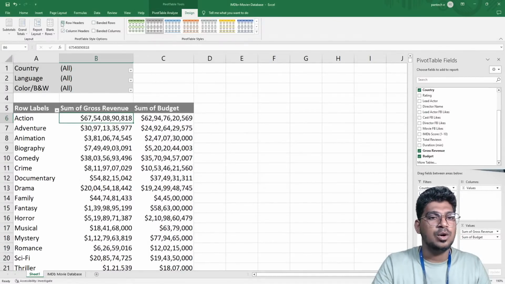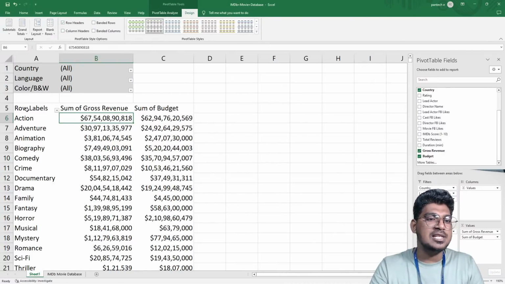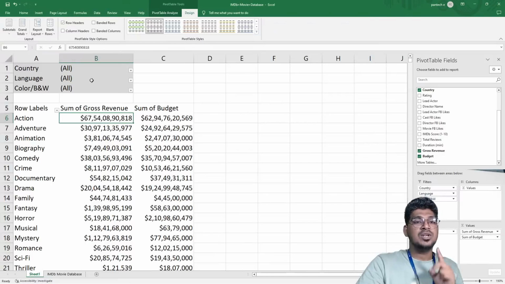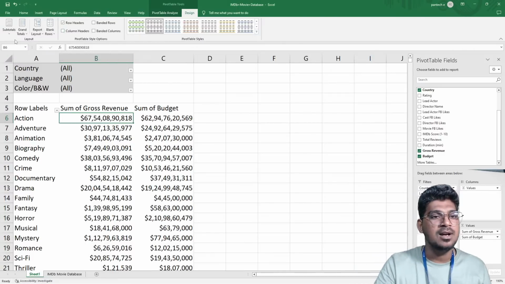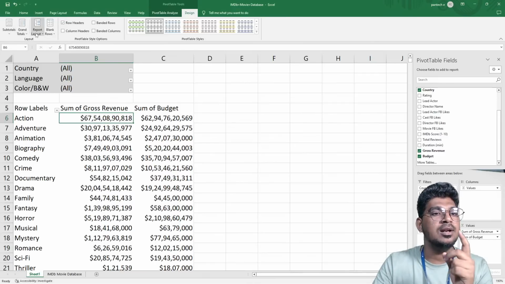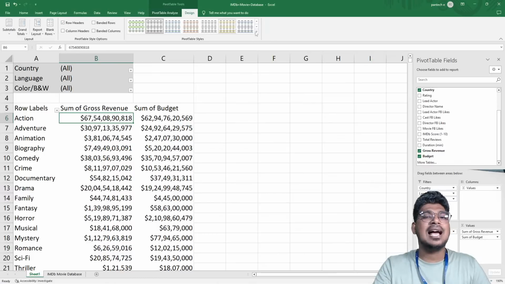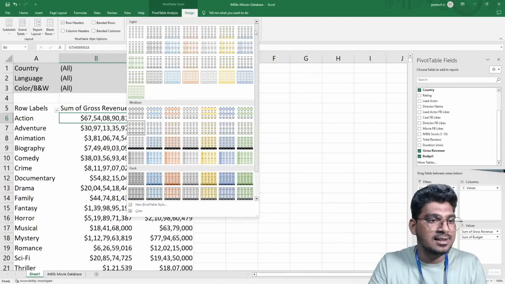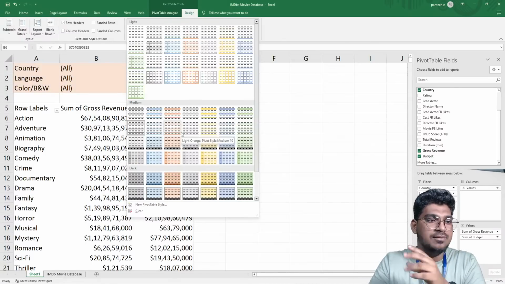We have several options, for example row header and column header. If I click this column header option, automatically the highlighted column header will go. Try to listen carefully. We have several options here, for example subtotal, grand total, report layouts, and blank rows. But here, this is the design that we already selected.